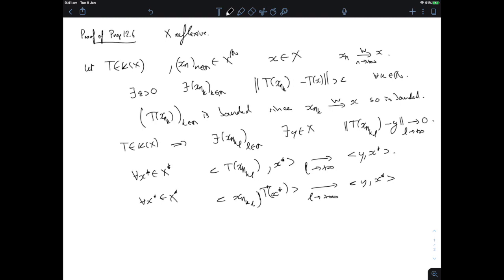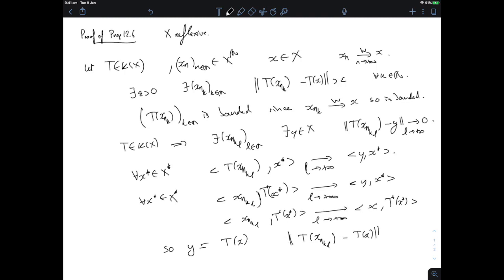But now, in the meantime, I know that x_{n_{k_l}} converges weakly to x. So I also have that the pairing of x_{n_{k_l}} with T star x star converges to the pairing of x with T star x star as l goes to infinity. And that tells me that y has to be equal to T of x. And therefore, I have that T x_{n_{k_l}} minus T of x tends to 0 as l goes to infinity.